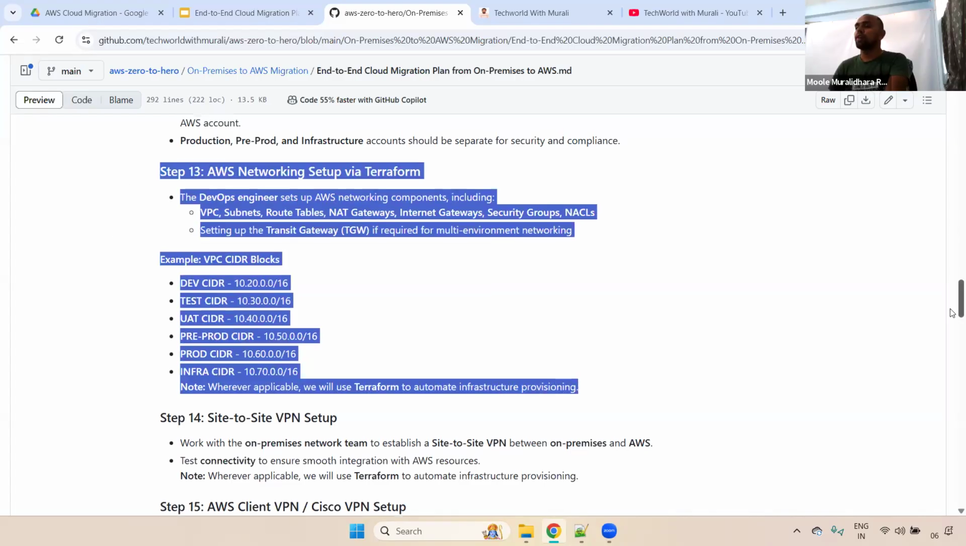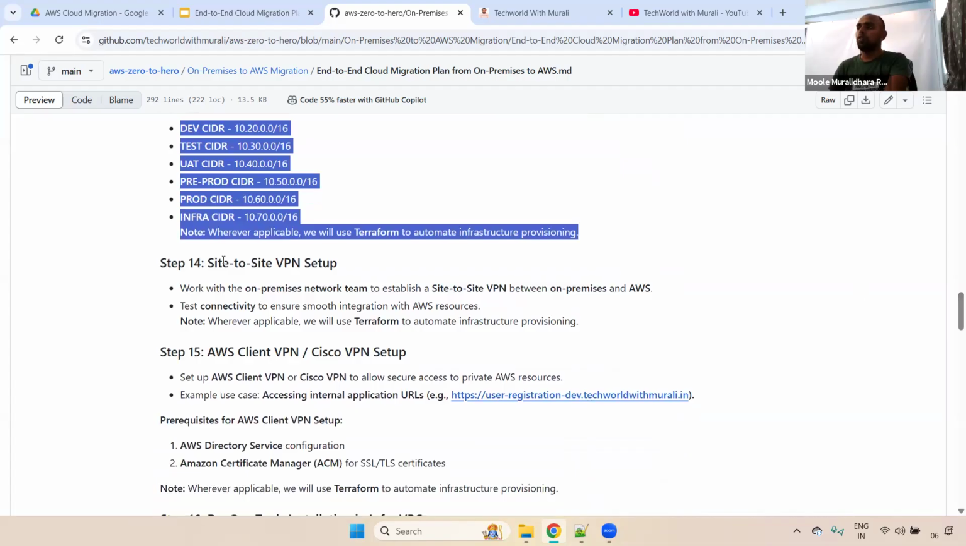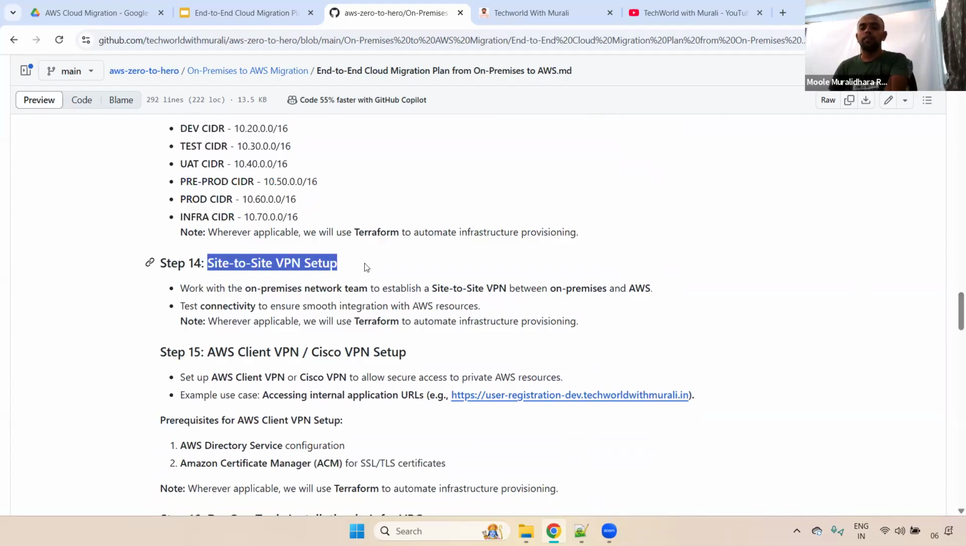Now, what is the next one? Networking is completed. Now, what you have to do? You need to set up the site-to-site VPN between your AWS and on-premises. The reason is, now you need to migrate your data, database related data from on-prem to cloud. What you have to do? You need to set up the connectivity. Then only you will be able to migrate the data from on-premises to cloud.